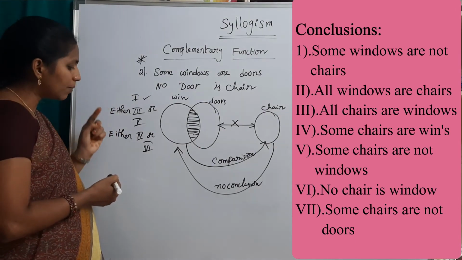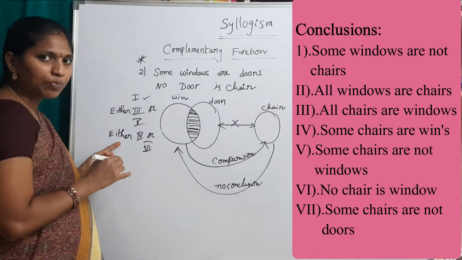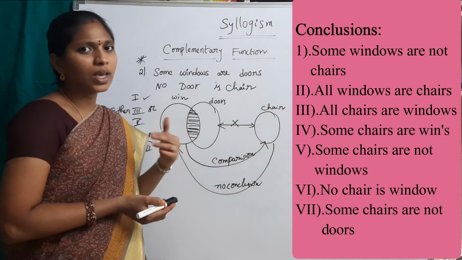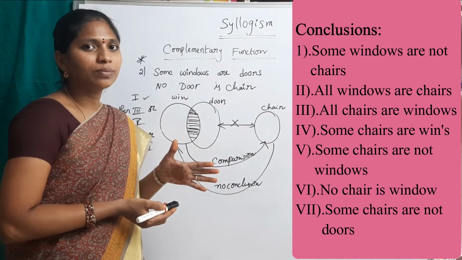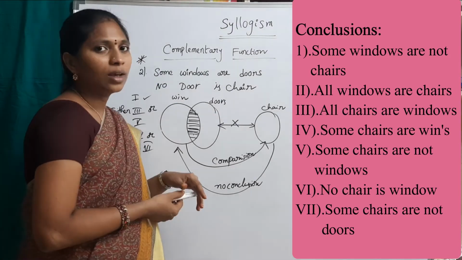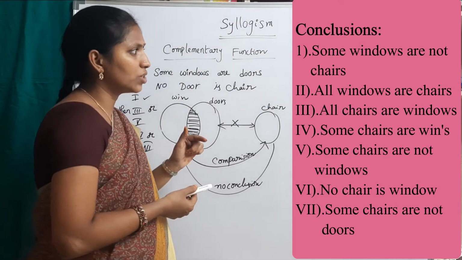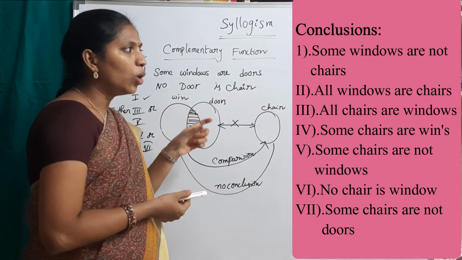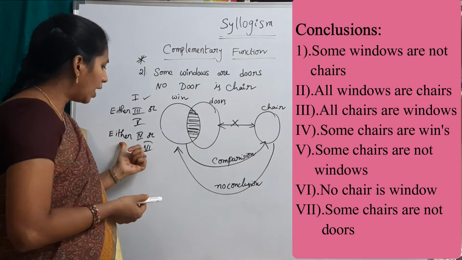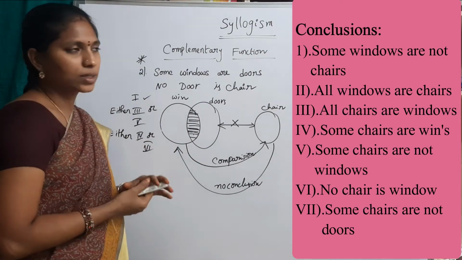These two are complementary pairs. One is all and some not, and this one is some and no. In the some and no case we can change subject and predicate. There is no problem. In your exams, if the sixth conclusion is no window is a chair, then this is the answer: either 4 or 6.